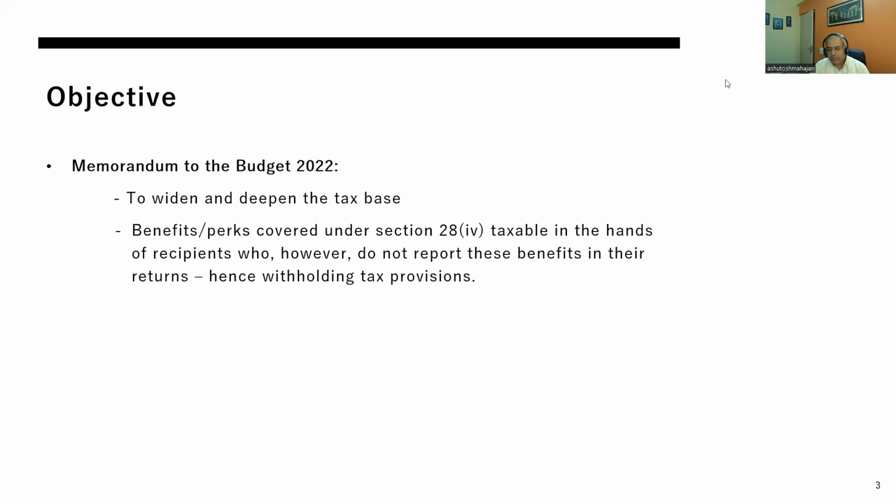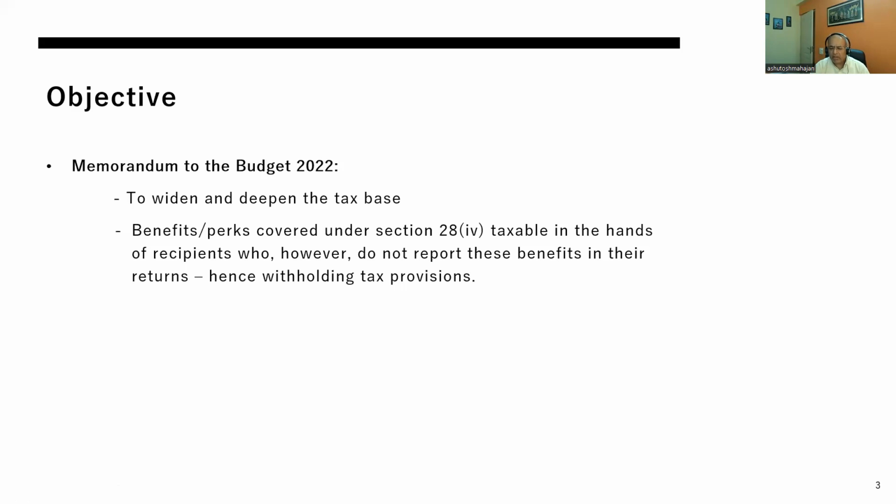To know the objective with which any law is incorporated, normally what we do is we go to the speech of the finance minister, what the finance minister said in the parliament, to understand what was the intent of laying the law. We also look at the budget documents which are published when the proposal is laid in the House of the Parliament.